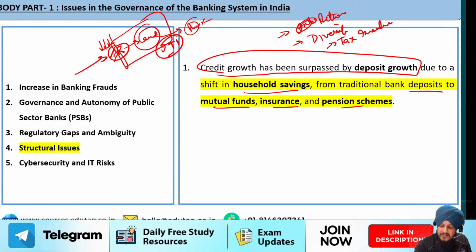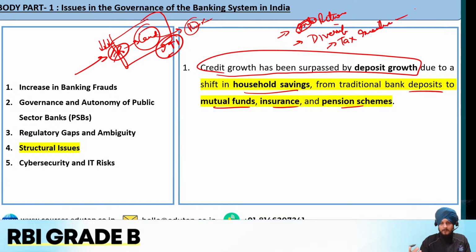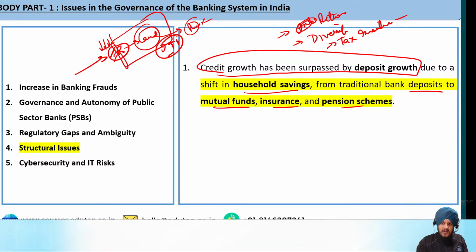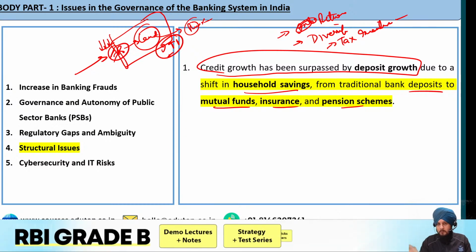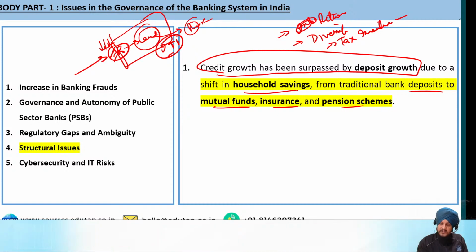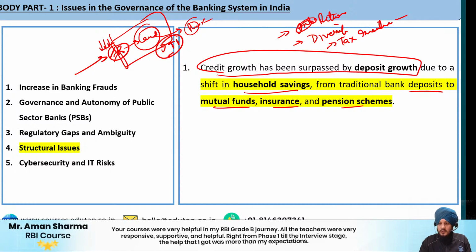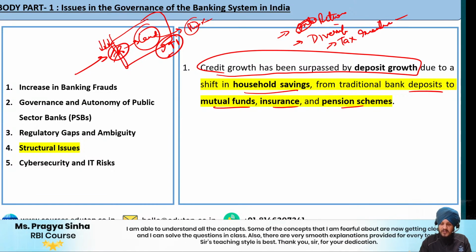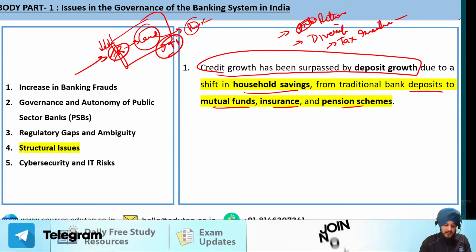So because of tax incentives also, a lot of people invest. For example, you must have heard about the ELSS scheme. Fine. So the equity linked savings scheme basically helps you with taxation benefits. So a lot of people invest in that scheme because of such benefits. So instead of traditional bank deposits like fixed deposits, people have started investing in mutual funds, insurance and pension schemes, which has basically affected the efficiency.